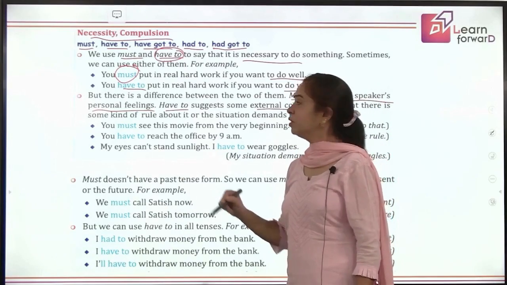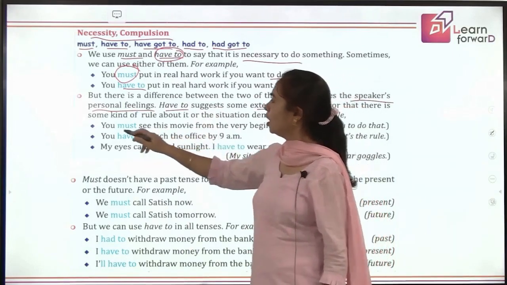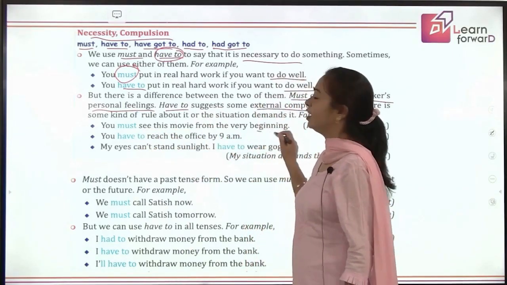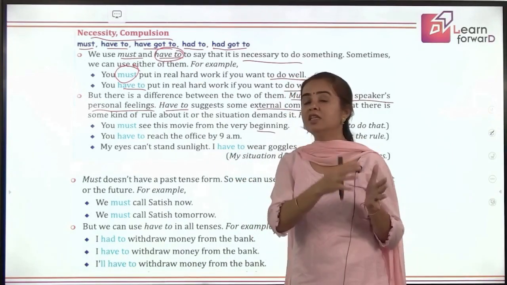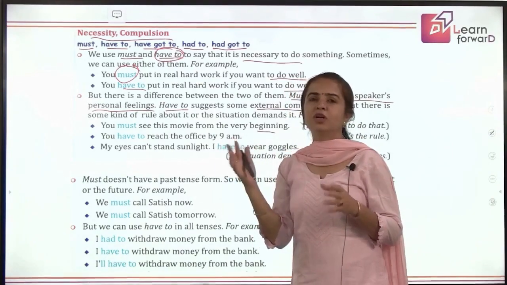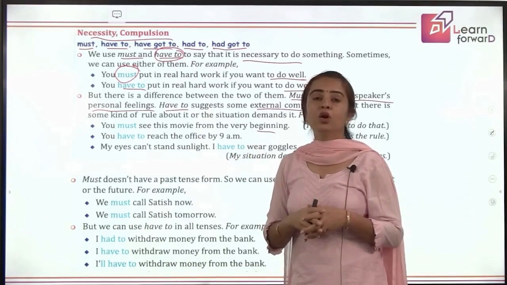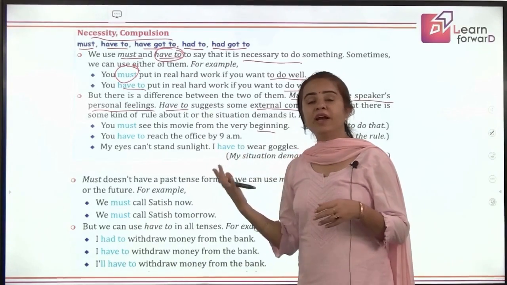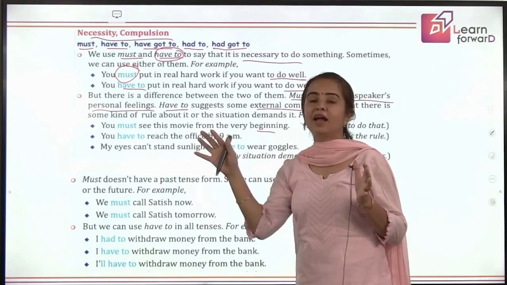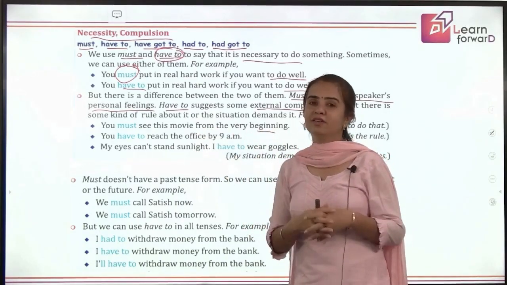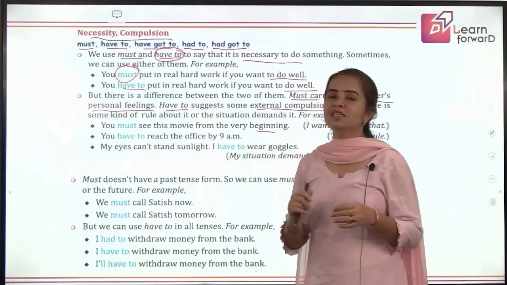Understood the difference between must and have to? You must see this movie from the very beginning. So this is my advice. I think if you don't see that from the beginning, you will not understand, or you might not like it, or you might find it boring. But once you see it from the beginning, it goes like that. You'll find it very interesting. You'll not like to just switch over.